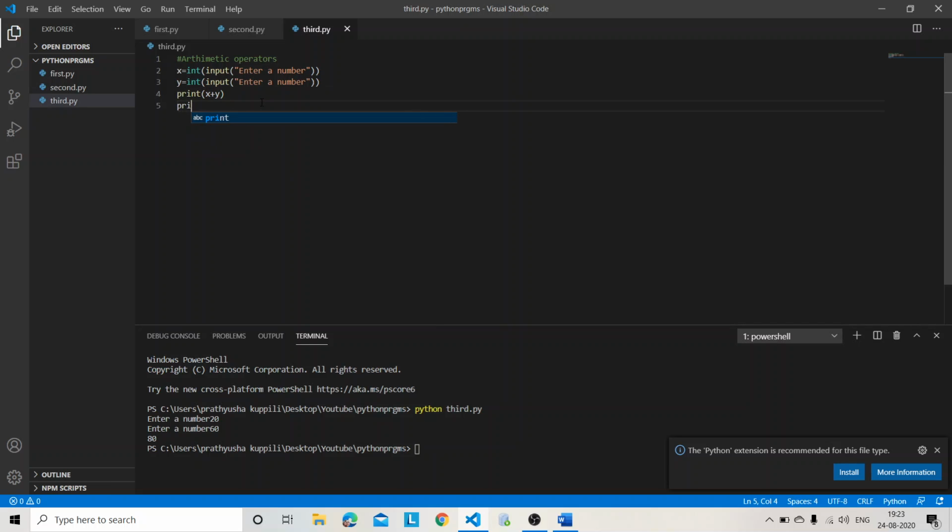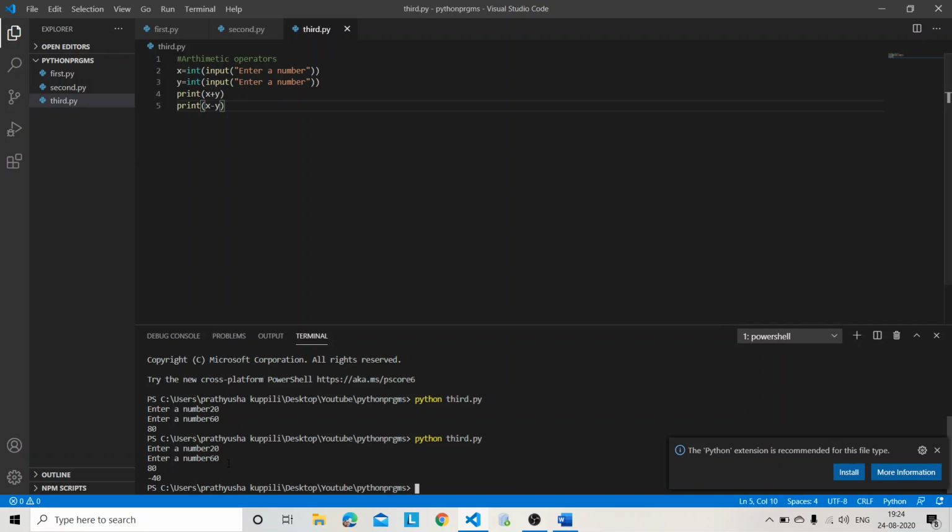Now I need subtraction, x minus y. 20, 60. I got the subtraction value. Now I need multiplication. Addition, subtraction, multiplication. Multiplication is star. Next is division, x divided by y.